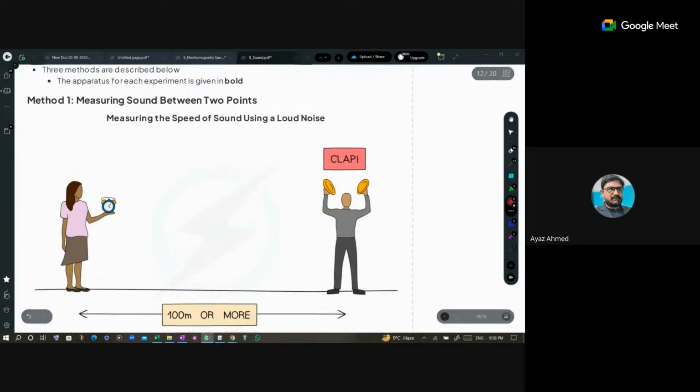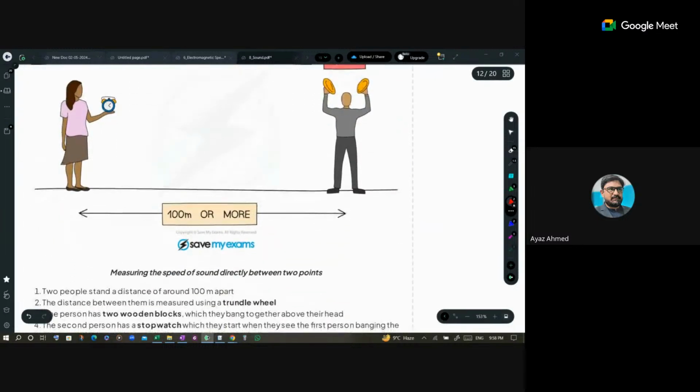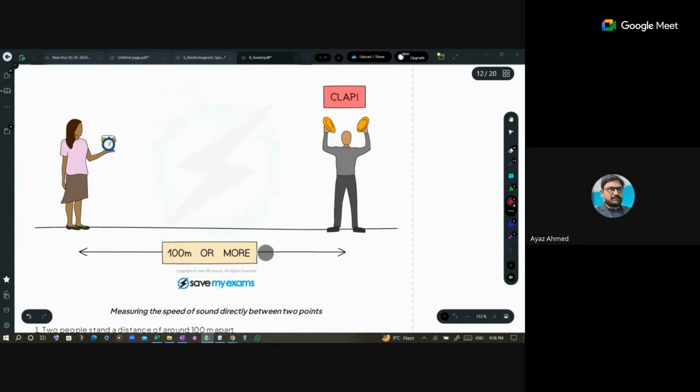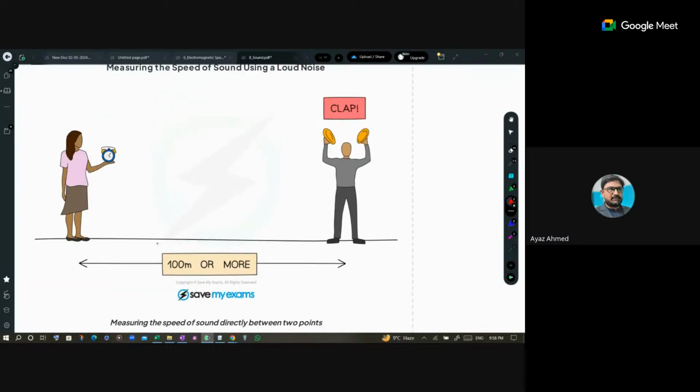Measure the speed of the sound by using a loud noise. Just make a clap, and keep the observer 100 meter away from the sound source. She will see when the sound is being made, the clap of these two wooden logs, and then she will start the stopwatch, and wait until the sound reaches her.